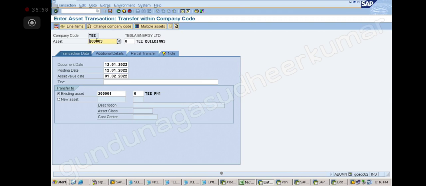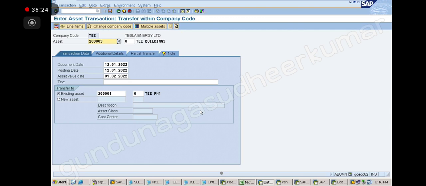Now, from this asset to which asset? Initially we gave, sir, asset number 2 lakh 3. In new class, that is a new asset, no sir? So in new class, we are transferring to existing assets, sir. Then we need to select existing asset. We are transferring new class in new asset, no sir?